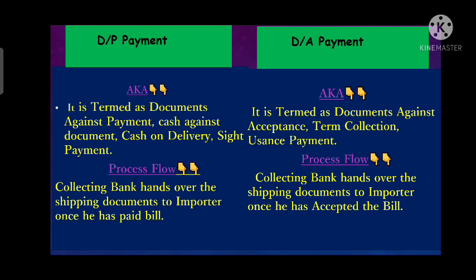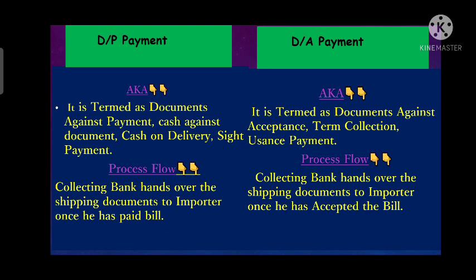Once the exporter has shipped the goods, he gets the shipping document from the shipping company. Then the seller or exporter will submit those documents to his bank,